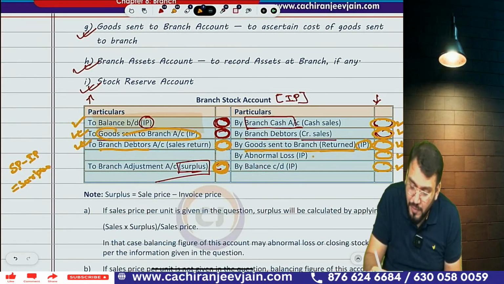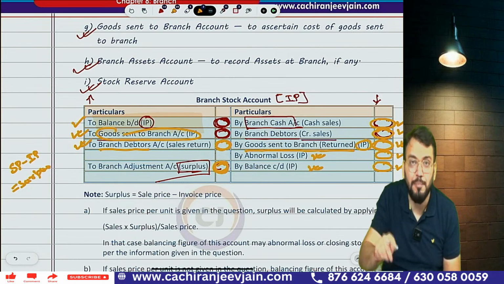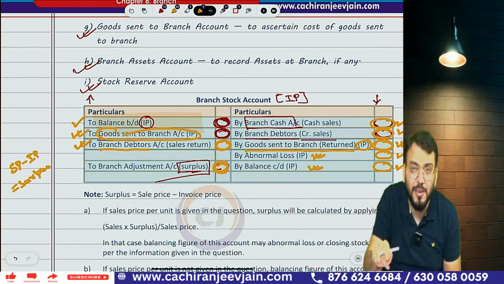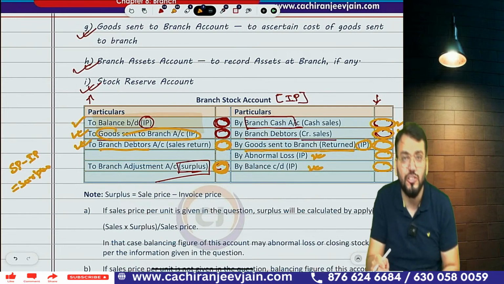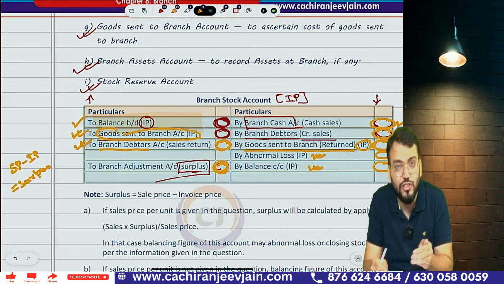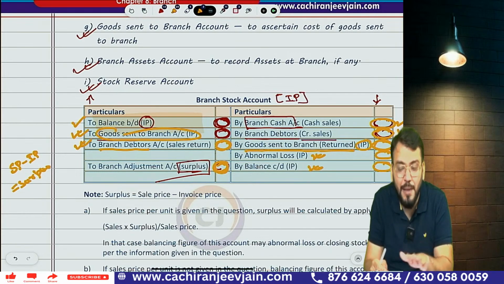Then the balancing figure will be either abnormal loss or closing stock. That will depend upon whether abnormal loss is given in the question. If abnormal loss is given in the question, then the balancing figure will be closing stock. If the closing stock is given in the question, then the balancing figure will be abnormal loss.